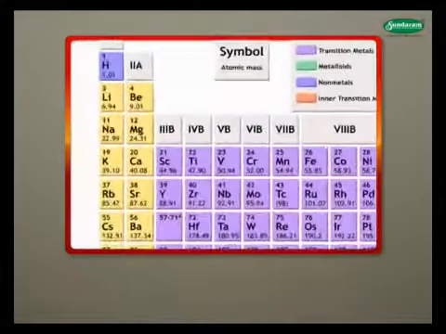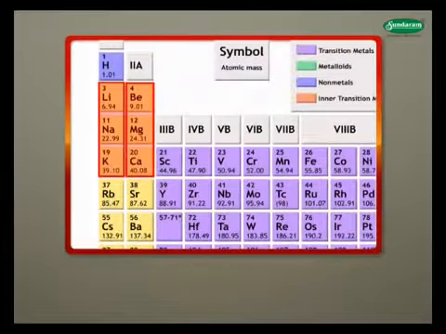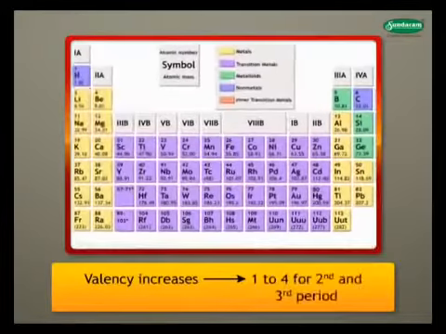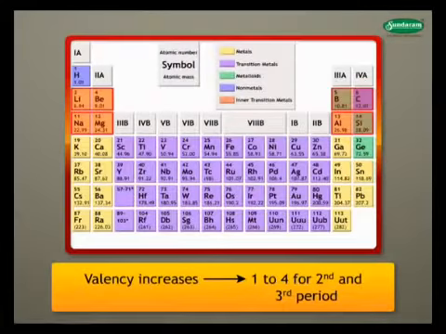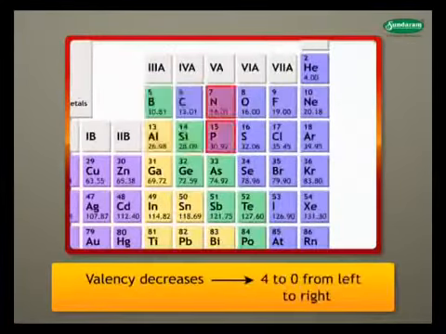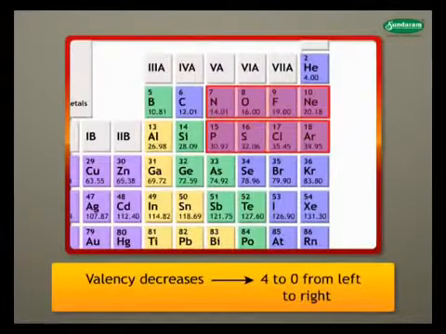All the elements of a group have the same number of valence electrons. Therefore, they have the same valency. Valency increases from 1 to 4 for the second and third period and then decreases from 4 to 0 when you go from left to right in the table.